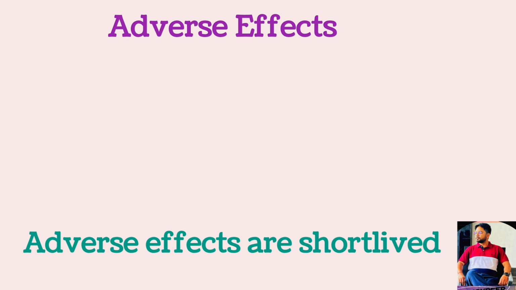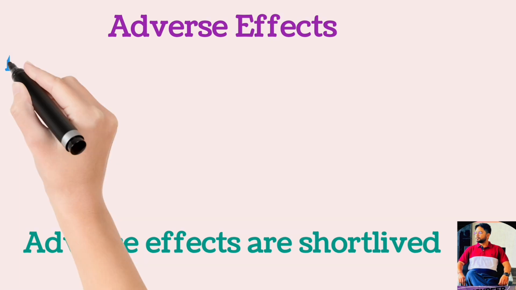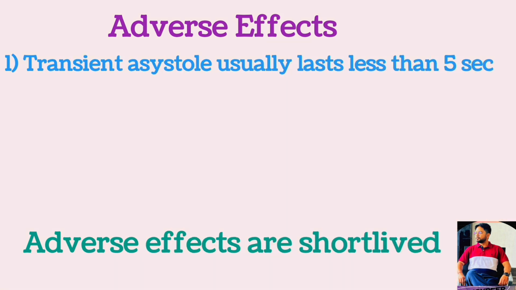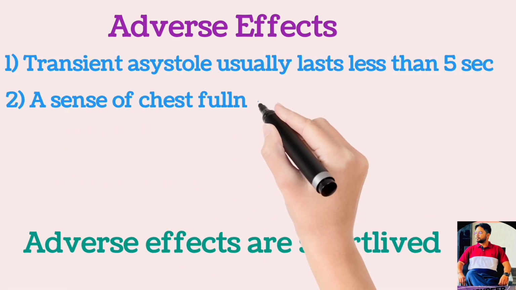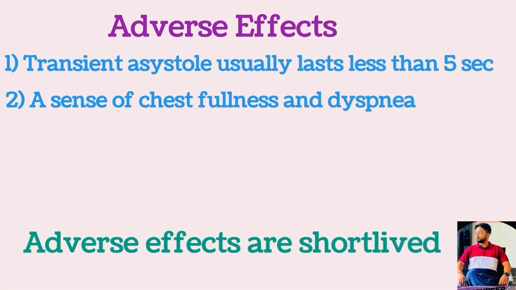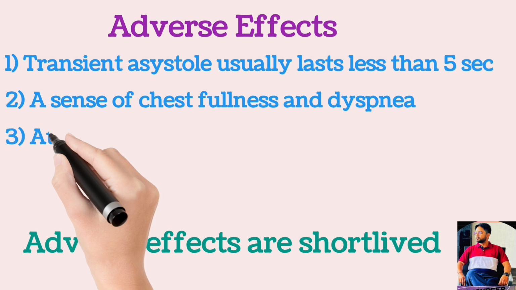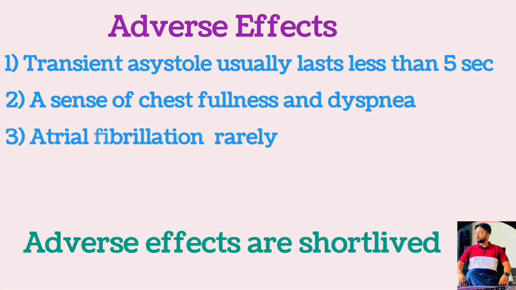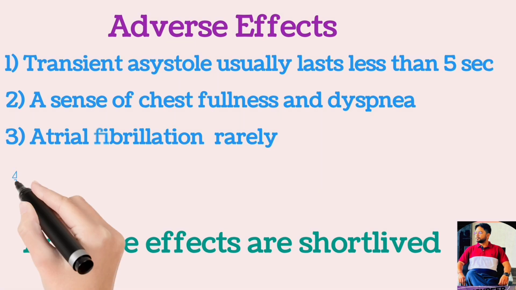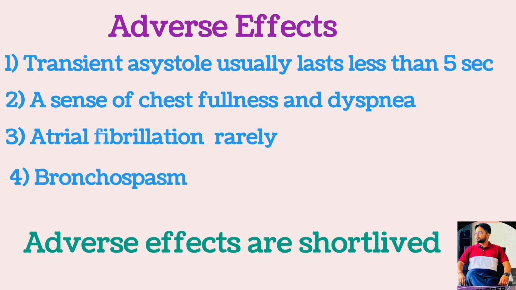Side effects. As the action of adenosine is short-lived, the adverse effects are also short-lived. There is transient asystole that usually lasts for less than 5 seconds. Most patients feel a sense of chest fullness and dyspnea when therapeutic doses of adenosine are administered. Rarely, an adenosine bolus can precipitate atrial fibrillation, maybe due to heterogeneous shortening of action potential of the atrium. It may also cause bronchospasm.